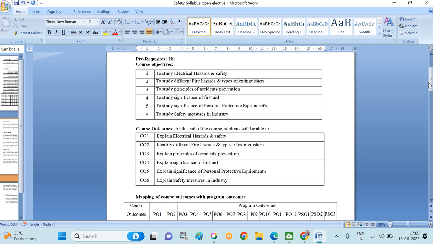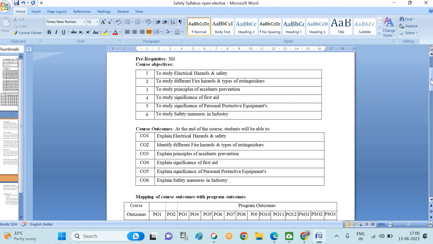Now we'll go for the course outcomes. First, explain electrical hazards and safety. Second, identify different fire hazards and types of fire extinguishers. Third, CO3, explain principles of accident prevention. Fourth, explain significance of first aid. Fifth, explain significance of personal protective equipment and explain safety measures in industry. That means after completion of this course, the student will be able to know about the different types of hazards and the different types of protective equipment.